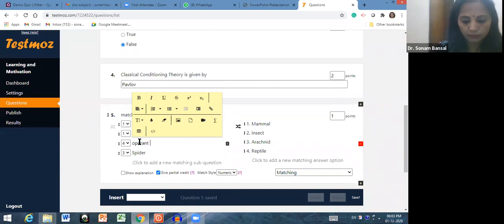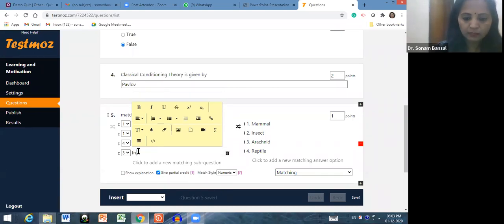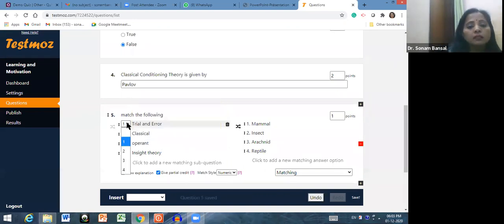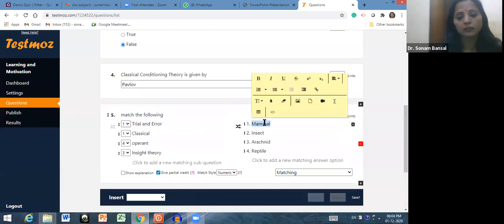I'm writing short names so as to save the time. 4th, insight. Okay, see, now first let me add the choices here first, then I will show you how you can put the right mark.